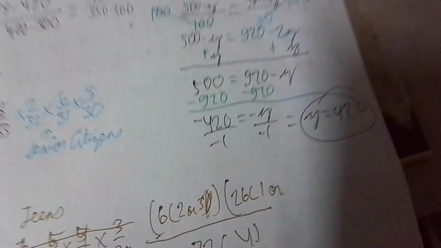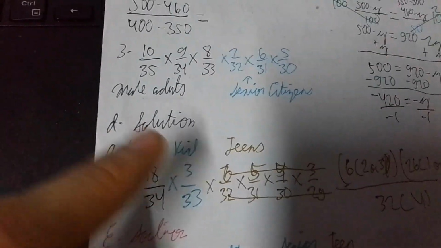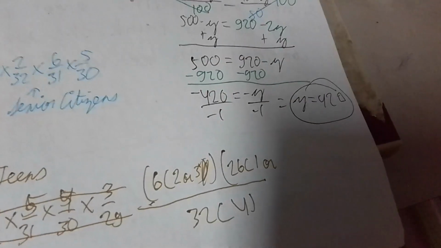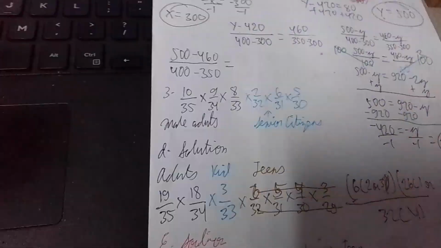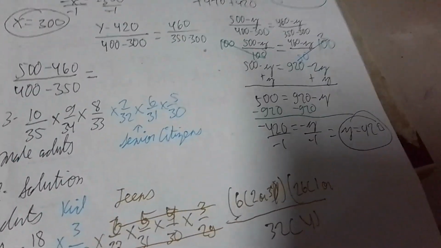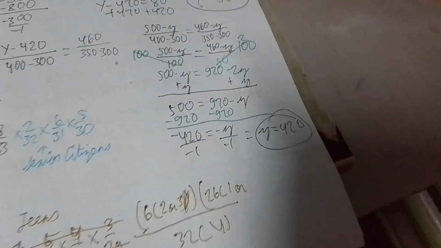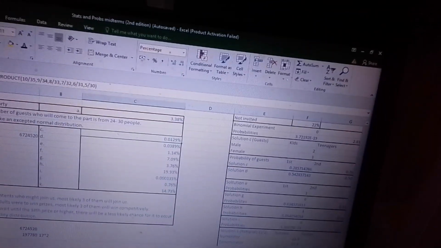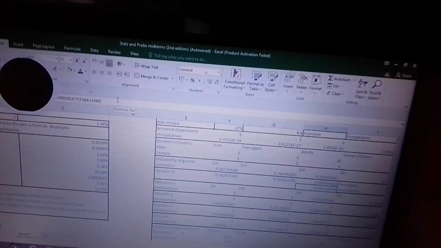Here is the solution sheet that I made. These are the adults, and these are the kids. And for the teens, it can be 3 or 4. So if it were 3, this will be the solution. You multiply this one first, and then this answer times the probability of getting 3 teenagers, and then this one times the probability of getting 4 teenagers, and whatever answer we get from both, we sum everything up. Just like that. Let me show you. Remember, this is my solution sheet for letter D. We have here the first adult, which is 19 over 35, then 18 over 34, then 3 over 33. Then multiply everything all together, we get 0.26126%.